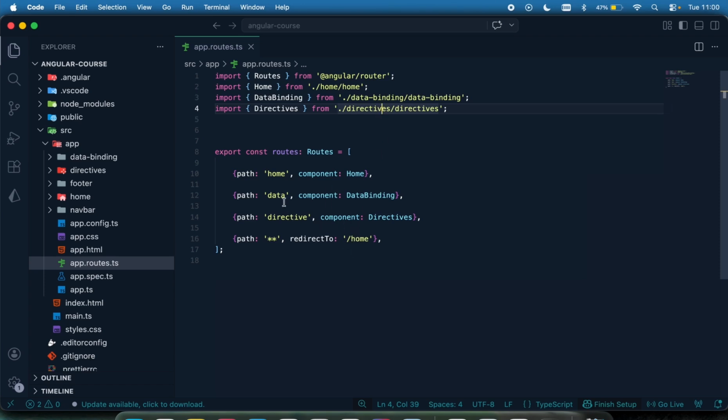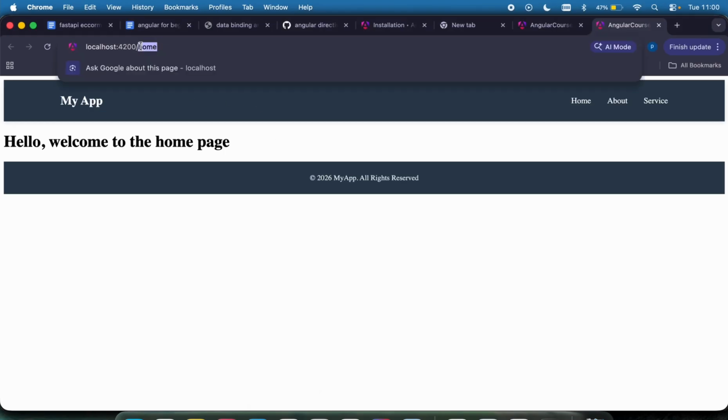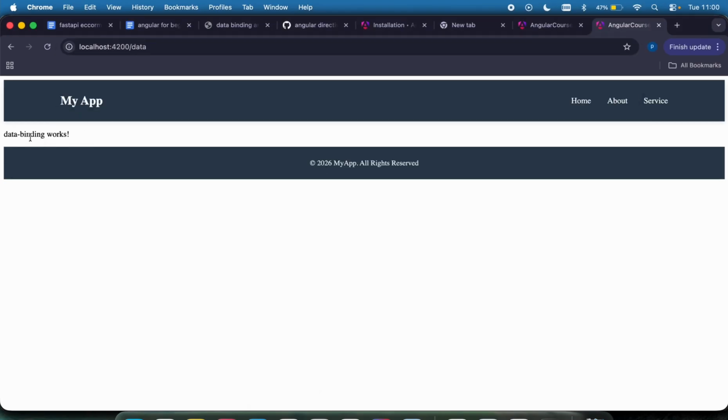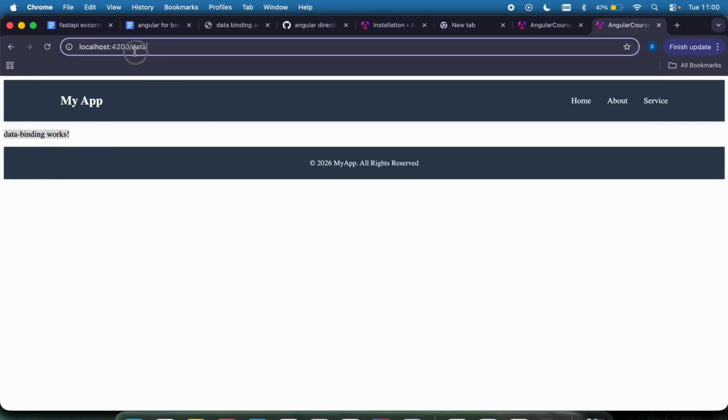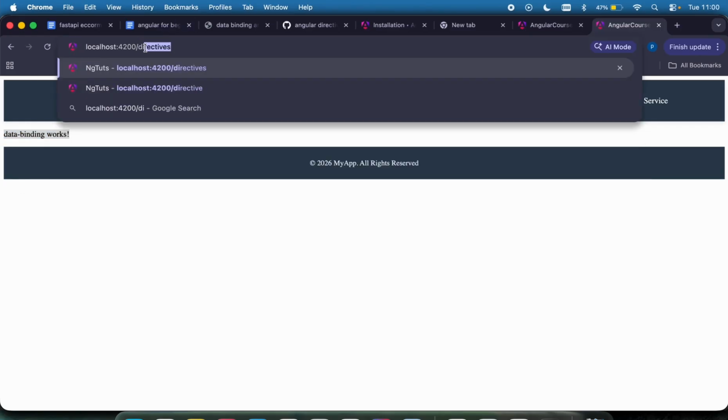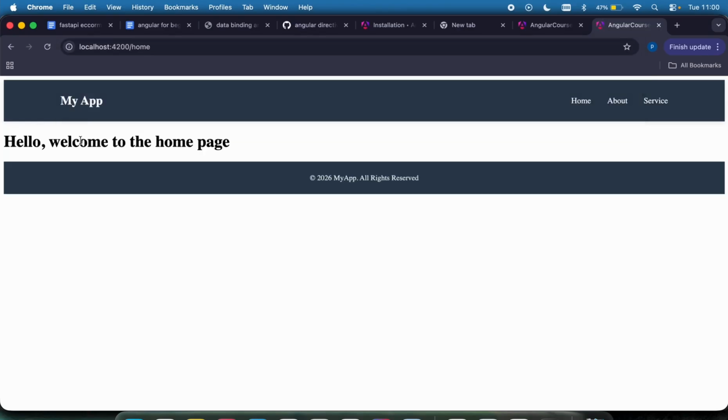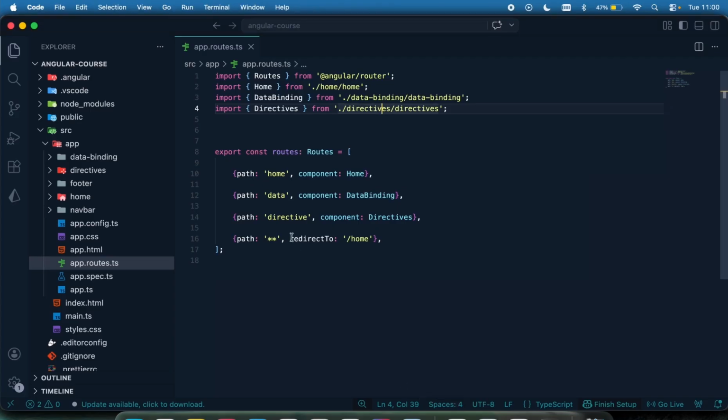So right now, let's test that out. If I go to /data, you can see it took me to the data binding page. If I go to, let's say, directives, you can see, okay, this one. Okay, I think it's called directive.